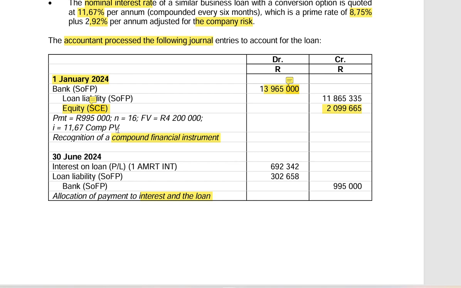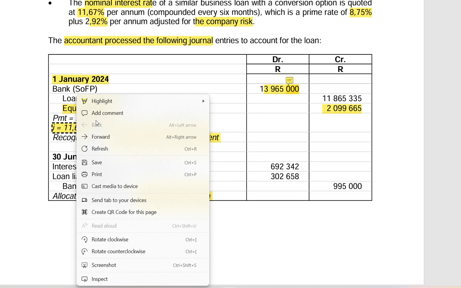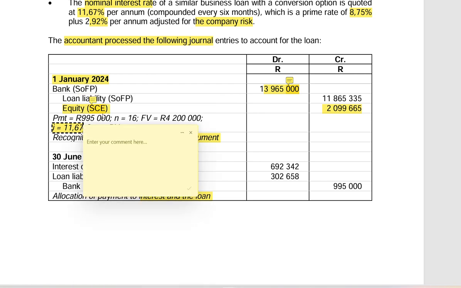Now we see that they have the interest rate, I. This I is incorrect. Why is it incorrect? Because this is the market rate. We need to use the effective interest rate. It is incorrect because this is not an effective interest rate. This is a market rate.